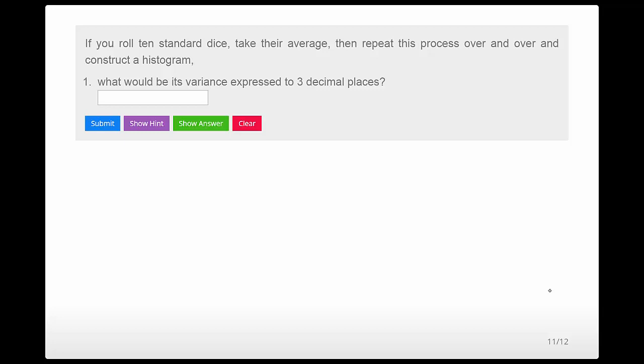We also did a homework problem where we calculated what the variance of die rolls was, and it was about 2.92. If you go back in the notes, you'll see that we did that. So if the variance of the distribution of die rolls, the uniform distribution on the numbers 1 to 6, is 2.92, then the variance of the distribution of averages of 10 die rolls would have to be 2.92 divided by 10. So that's 0.292. I'm just going to put that in without doing any R, and I'm going to submit it, and you can see the answer.